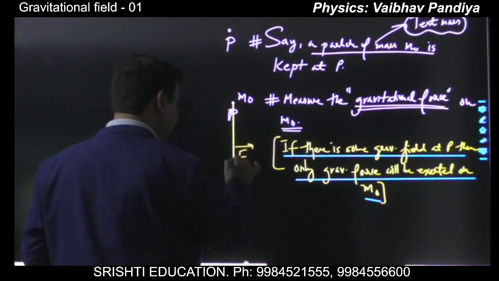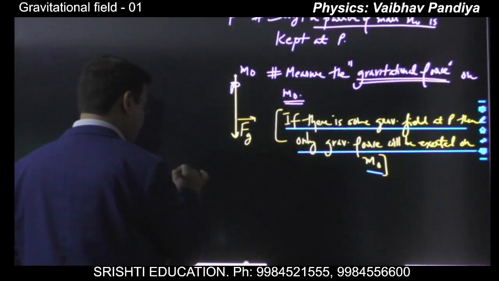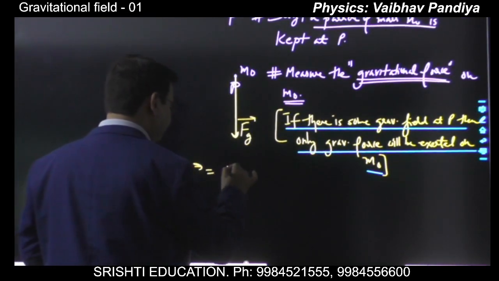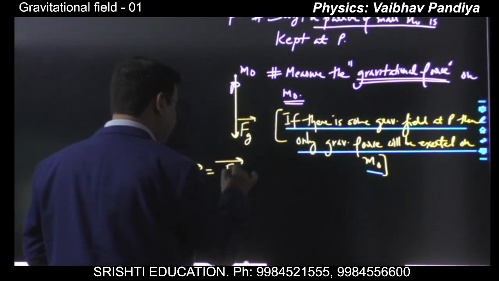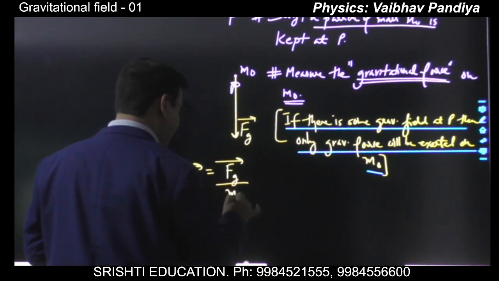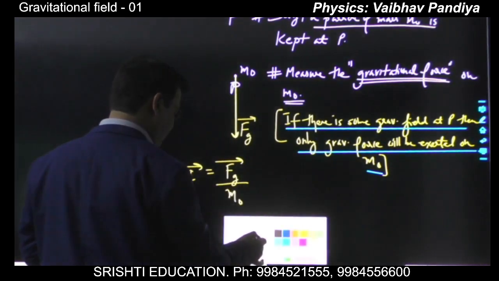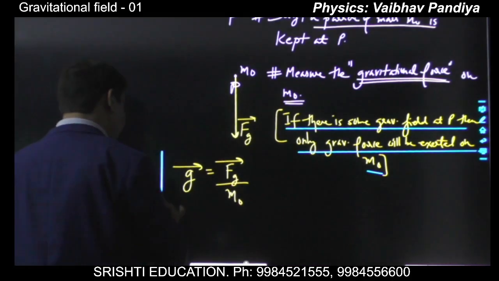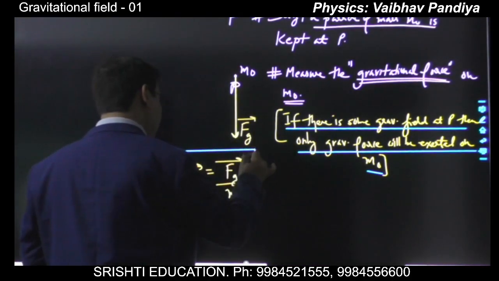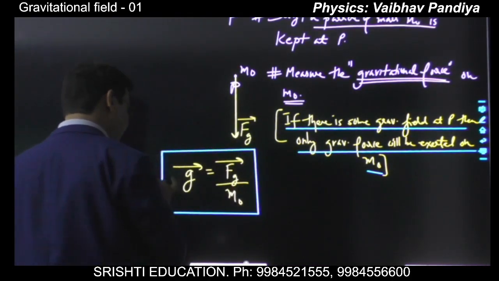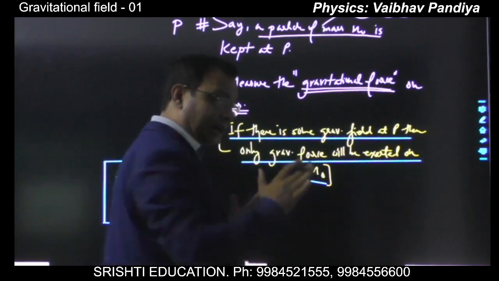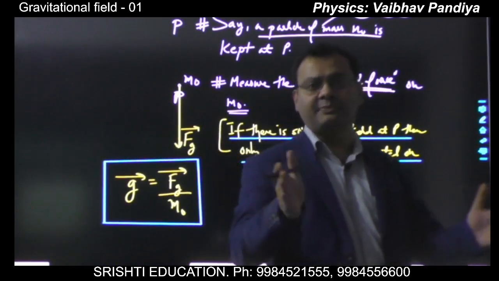So the field at any point is defined as the gravitational force acting per unit test mass, that is Fg divided by m naught. See, this is how you define the gravitational field at any point. The gravitational force acting per unit test mass.